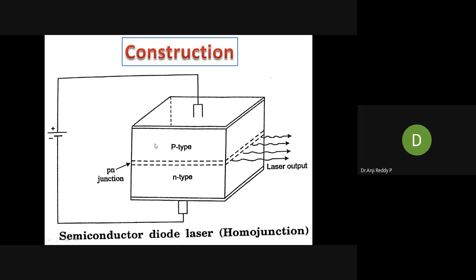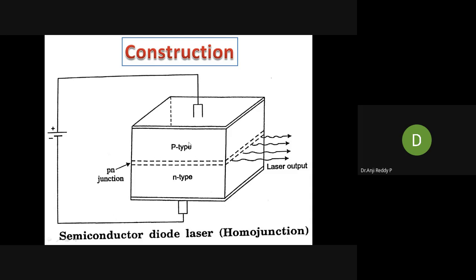Why do we have to do it like this? What is the purpose of this polishing, as a 100% reflector and a partial reflector? The reason is that the light generated here after recombination will bounce forth and back between the two reflectors. One is the 100% reflector, the second one is the partial reflector. After recombination at the junction, the light emitted does not come out directly; it bounces forth and back between the reflectors.